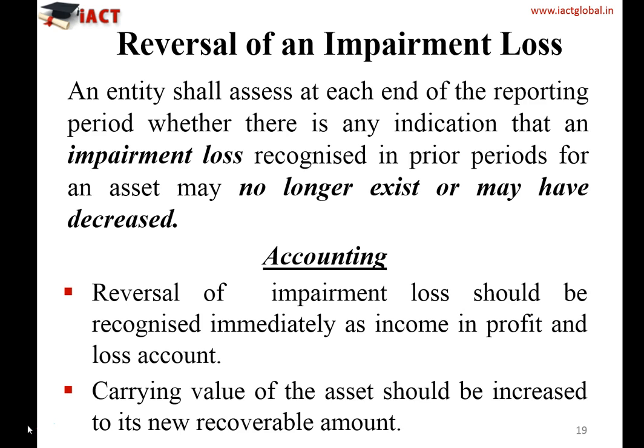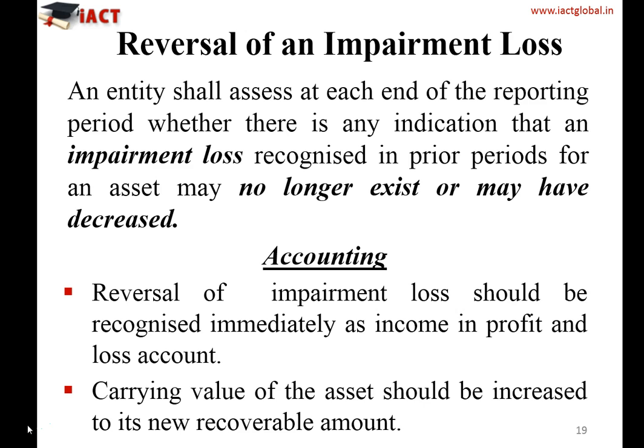So how do you do the accounting of reversal of impairment loss? Reversal of impairment loss should be recognized immediately as income in the profit and loss account. Whatever you initially debited to the profit and loss account, now you consider the same as income in the profit and loss account.